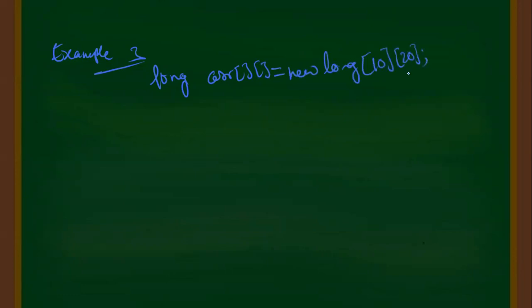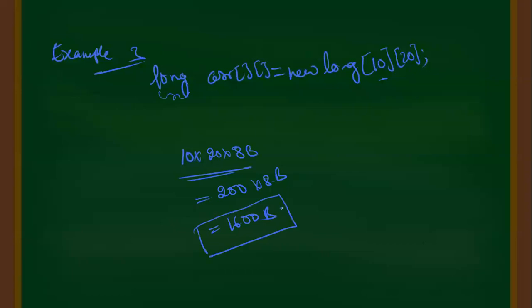Now you want to calculate the size of this array. What you have to do is very simple. First take how many rows? 10 rows, into how many columns? 20 columns, into how many bytes a long data type will be allocated? 8 bytes. So now 10 into 20 is 200, into 8 bytes, 2 into 8, 1600 bytes. So 1600 bytes will be allocated. Like that you can calculate the size of a two-dimensional array.